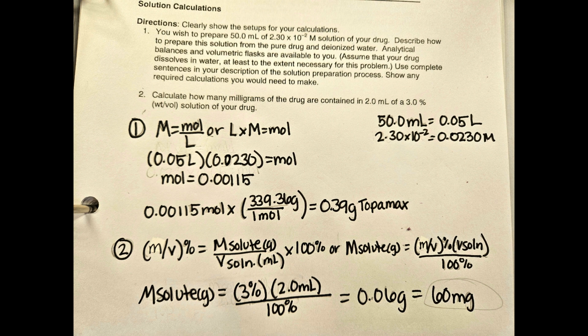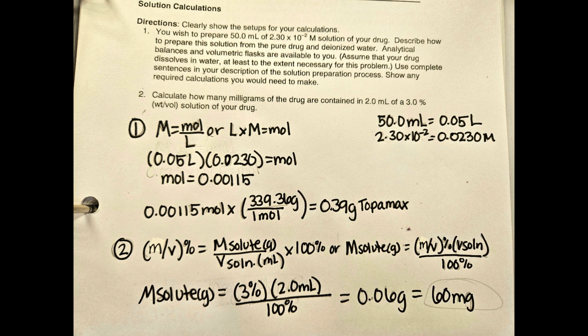When I plugged it in, I got that moles equals 0.00115, and in order to complete this, I needed to do the conversion factor, and I already found out how many grams of my drug per mole. So I multiplied the number of moles I got by the grams per mole, and I got 0.39 grams of Topamax.